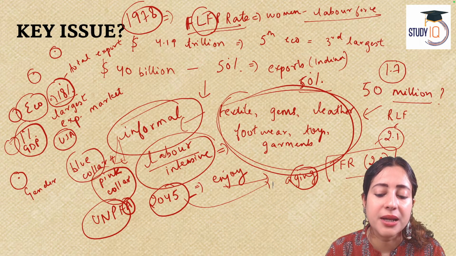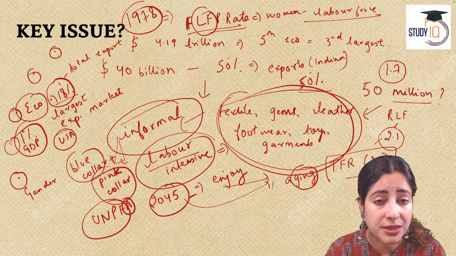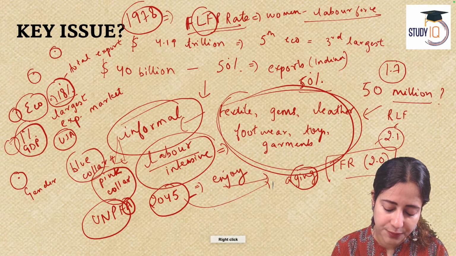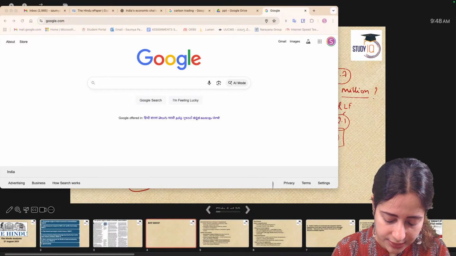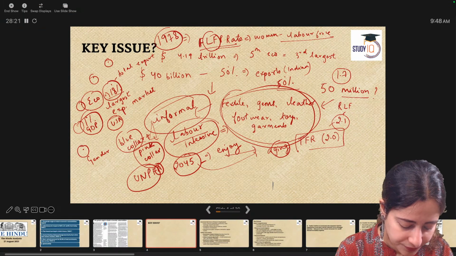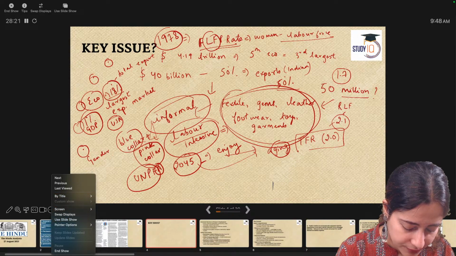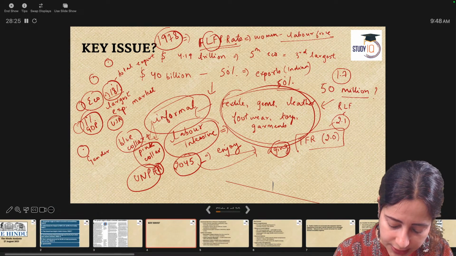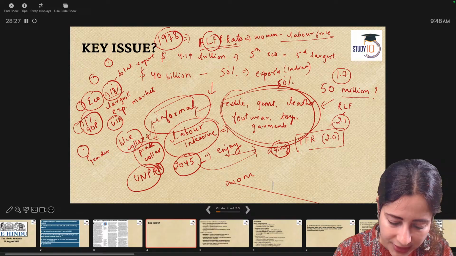Similar happened in Japan. Japan started a new concept called womenomics, not economics, womenomics. It's a beautiful word. You can use it for your answer. Okay? It's a beautiful word. It's known as womenomics.